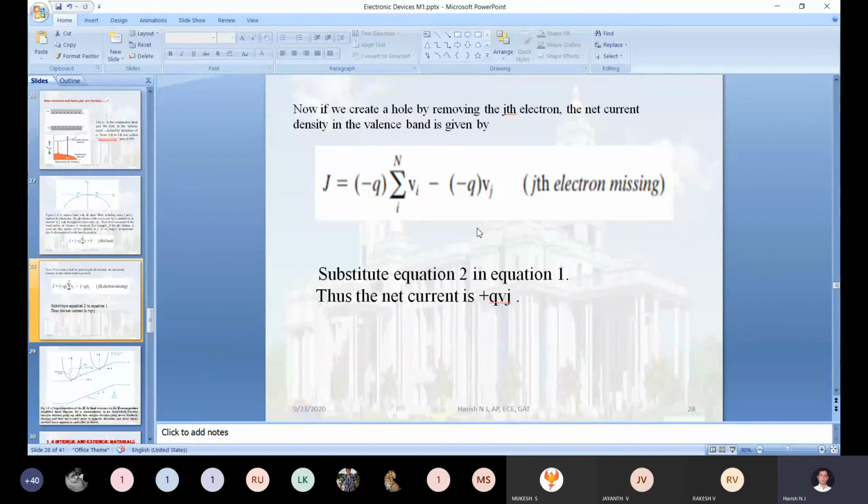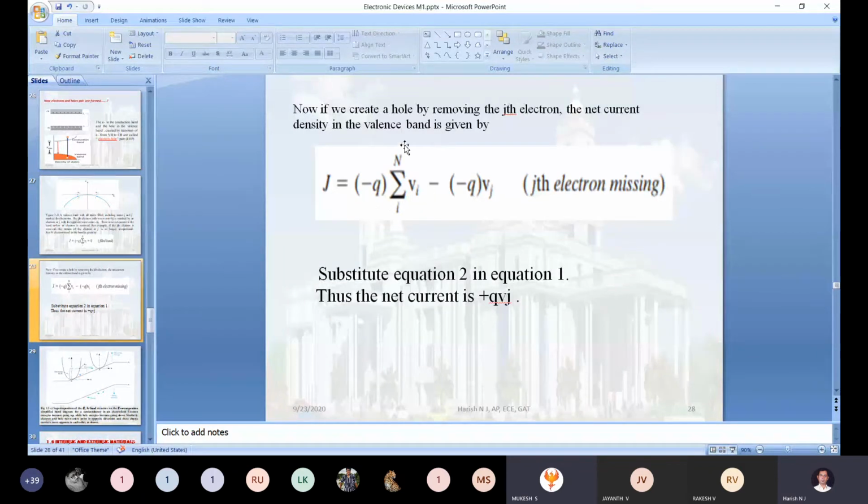Hence, in equation number 2, the first term can directly be written as 0.